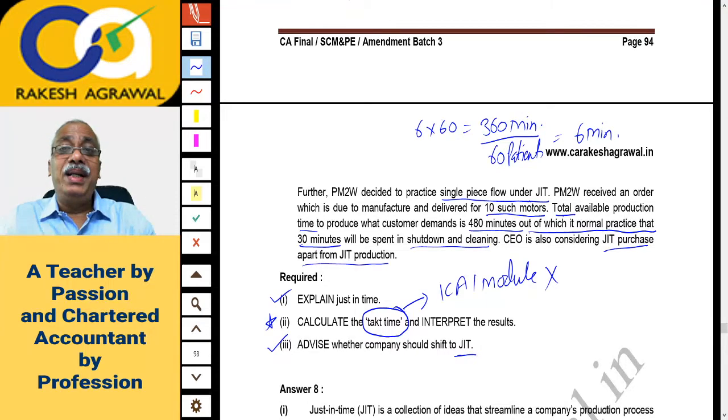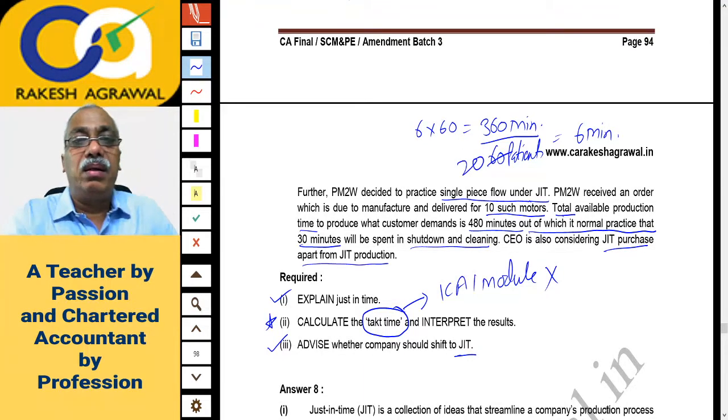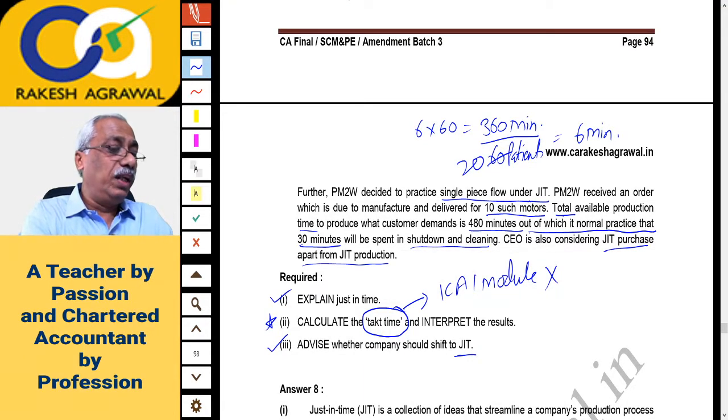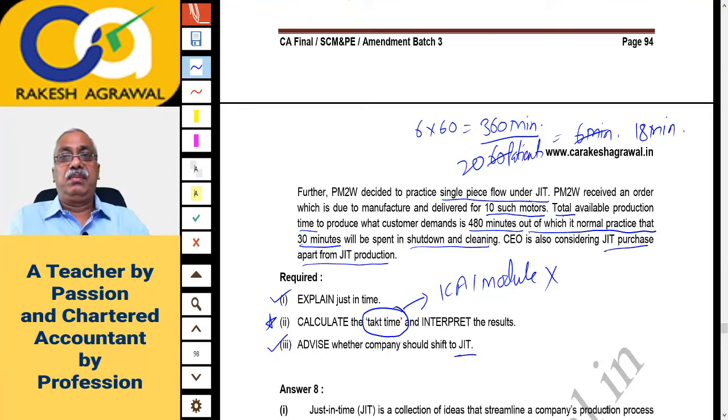This 6 minute time available per patient, if you want to handle 60 patients, is called takt time. If your patients reduce, then takt time will increase. Suppose you have only 20 patients to see in a day and you have got 360 minutes. Your takt time will become, instead of 6 minutes, 18 minutes. So you can devote 18 minutes per patient. You getting it? That is the concept of takt time.